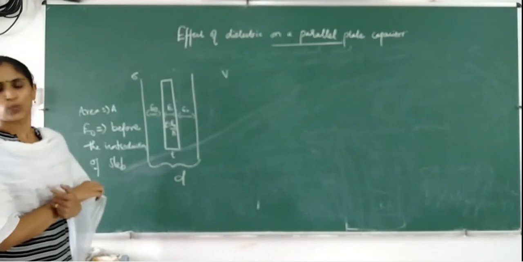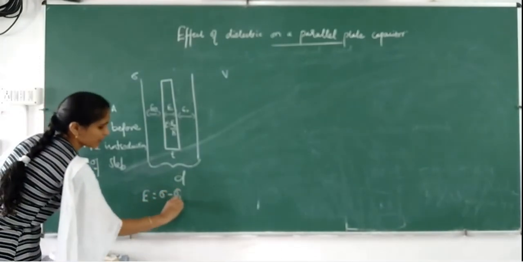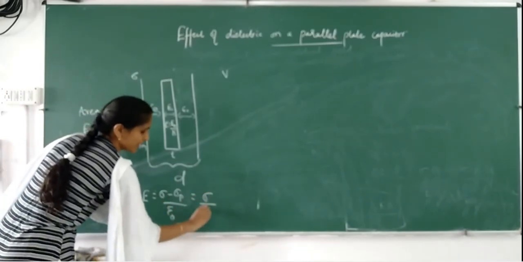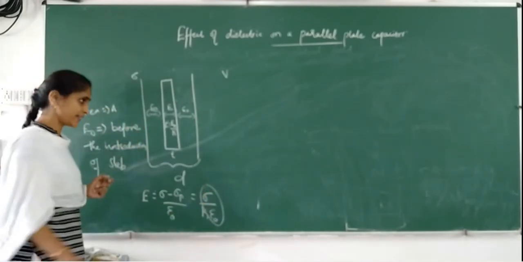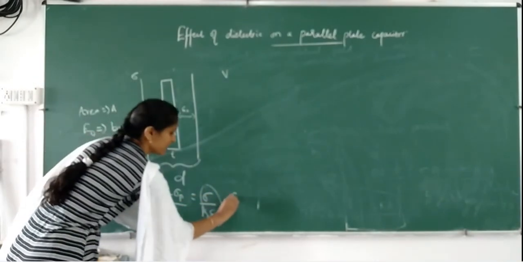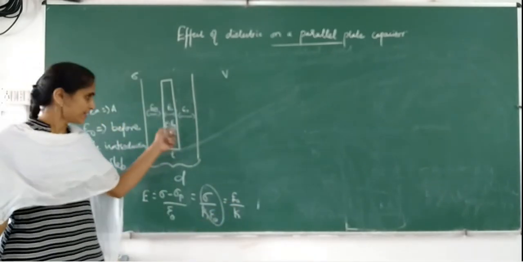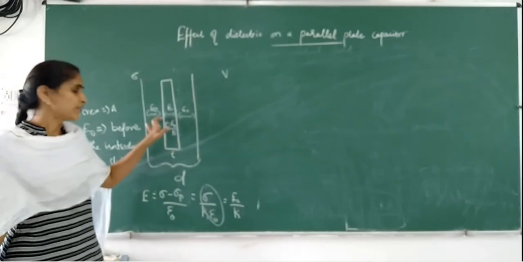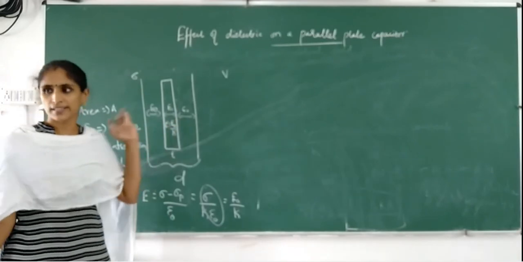We have written E is equal to (sigma minus sigma_p) by epsilon 0, and that is written as sigma by K epsilon 0, and sigma by epsilon 0 is E0. So we can write it as E0 by K. In that thickness, the electric field is given by E0 by K, and wherever the dielectric slab is not there, the electric field is given by E0.